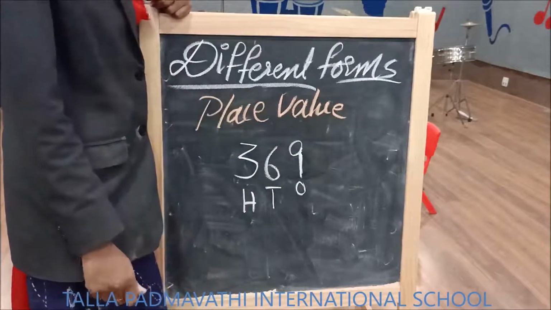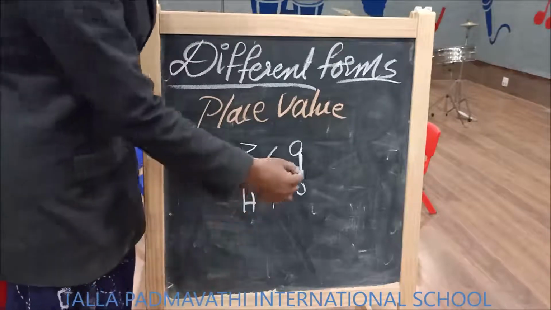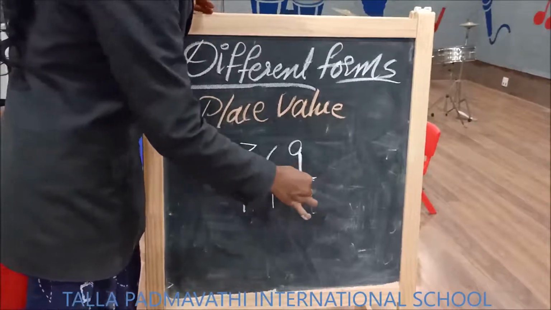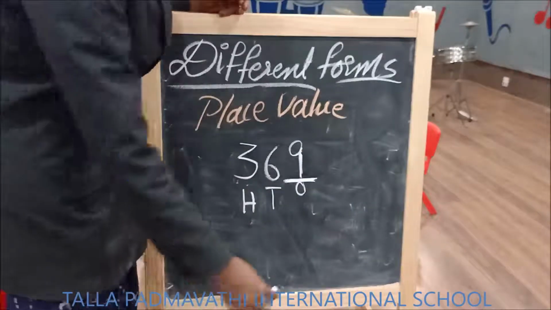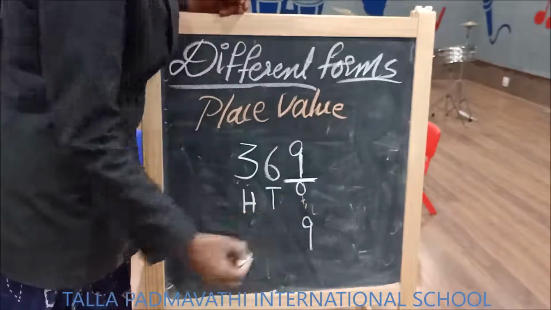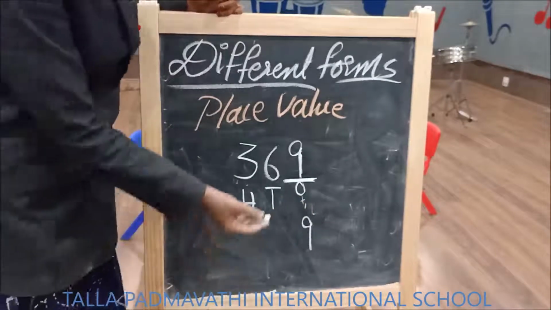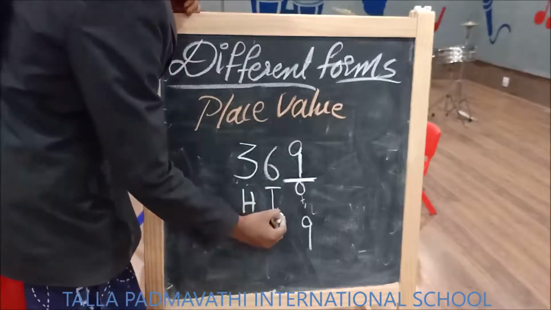Now read the number, children. 369. Now, what is the place value of 9 in ones place? 9 ones are 9. Very good. Into 1, I am writing shortly. So next, what is the place value of 6 in tens place? 6 into 10.